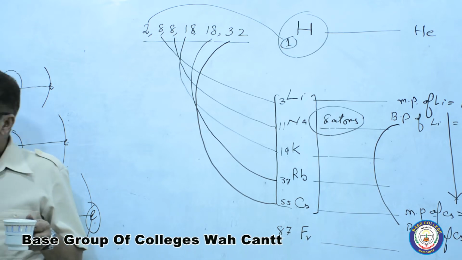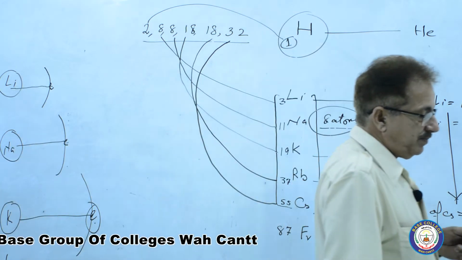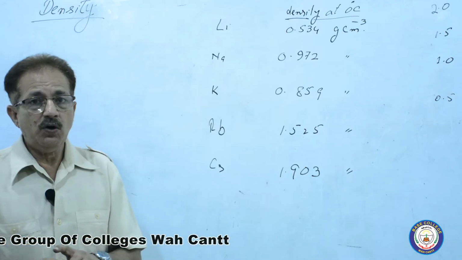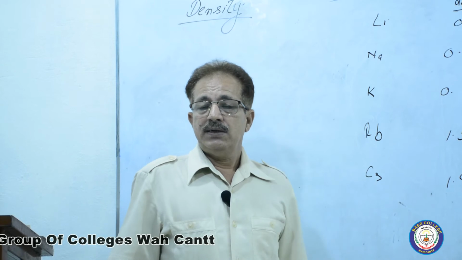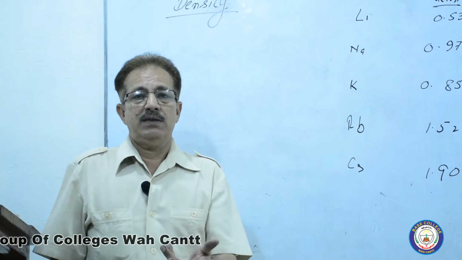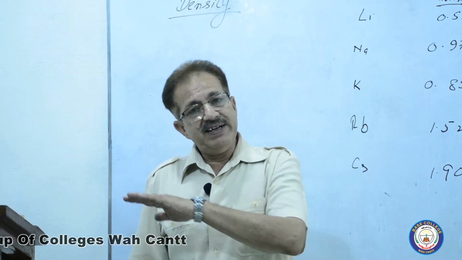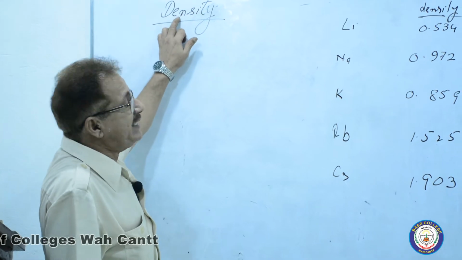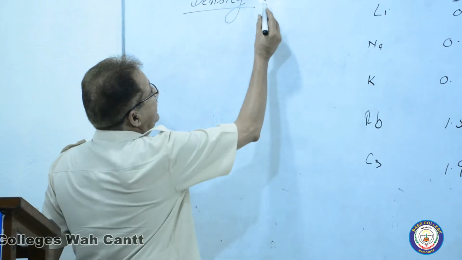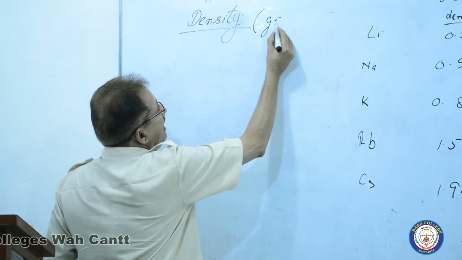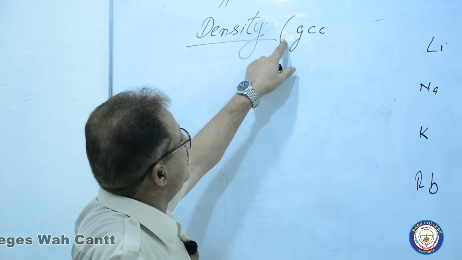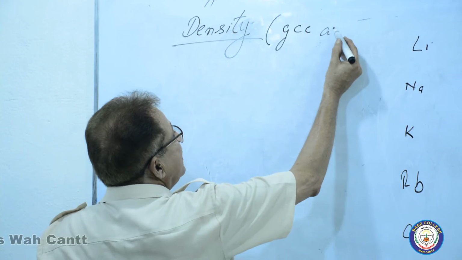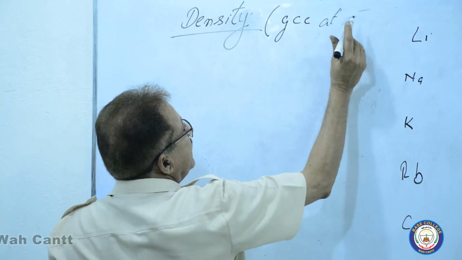Now next, the trends in their density. Trends mean variation along the group or variation along the period. I am going to write here: trends in density. As you know, density is usually taken in grams per cubic centimeter, at room temperature, at 0 degrees Celsius.